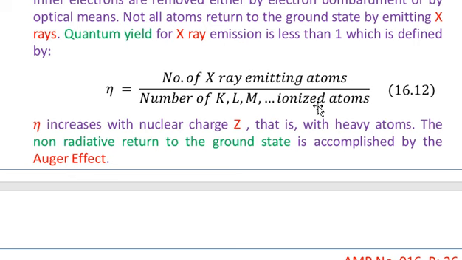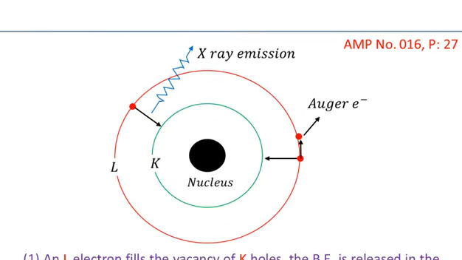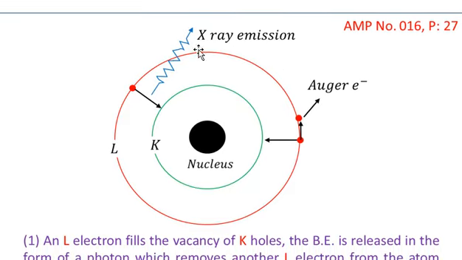And you know that the total number of ionized atoms is such that some atoms will be emitting X-rays, and some atoms will be undergoing the process of Auger effect. So the ionized atoms have two roles. One is that they emit the X-rays, and the second is that they undergo the process of Auger effect, and an Auger electron will be generated. So you see that eta is defined as the number of X-ray emissions divided by the X-ray emissions plus the electrons emitted in the Auger effect.